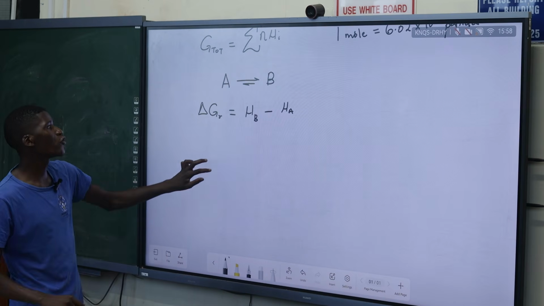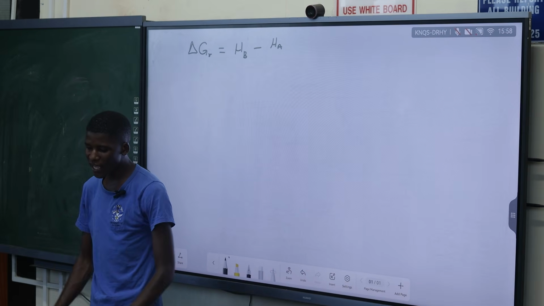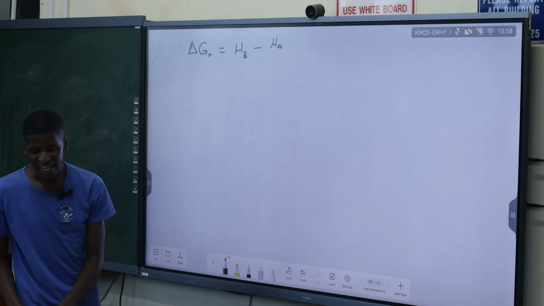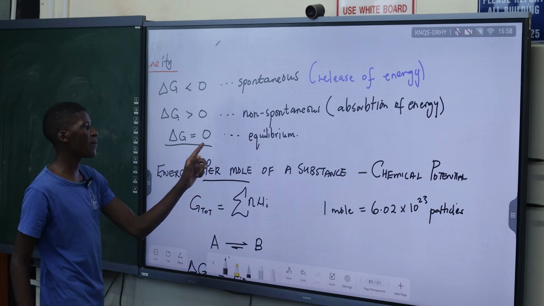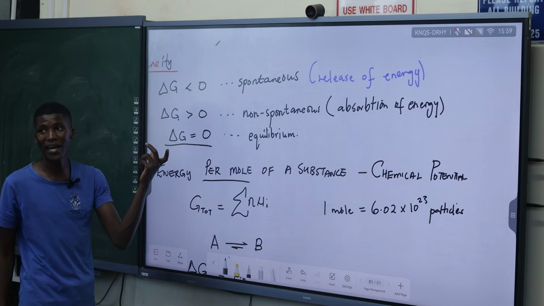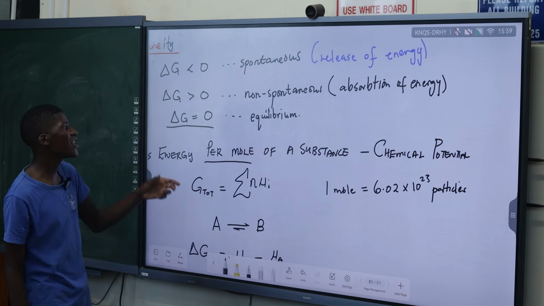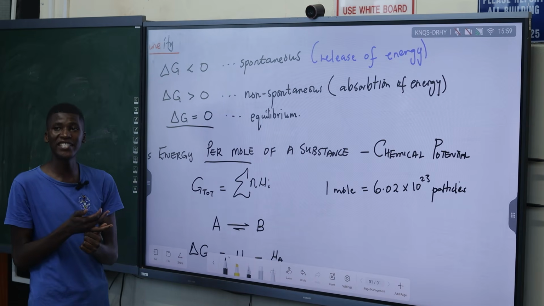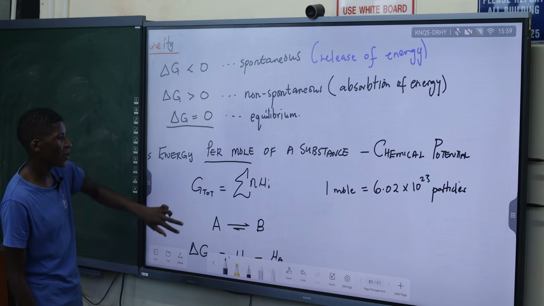So if we want to have a chemical equilibrium existing, for a chemical equilibrium to exist, we need to have delta G equal to 0. Remember, I said the change in the Gibbs energy must be 0. Meaning there is no longer any energy released, there is no longer any energy absorbed.